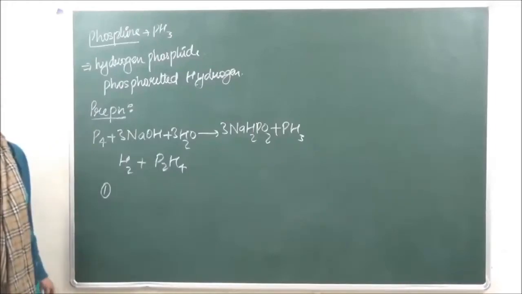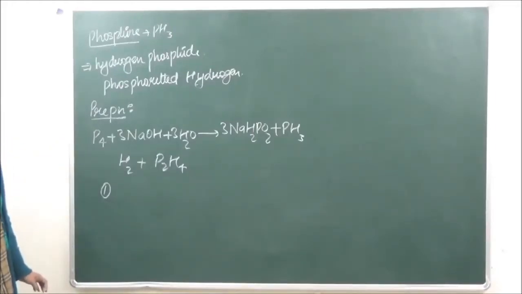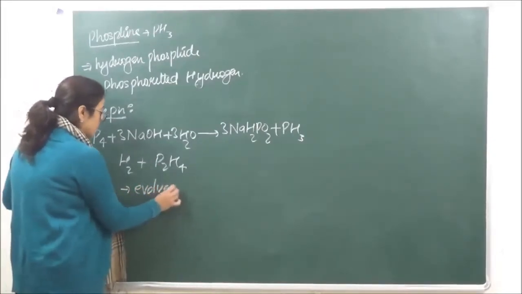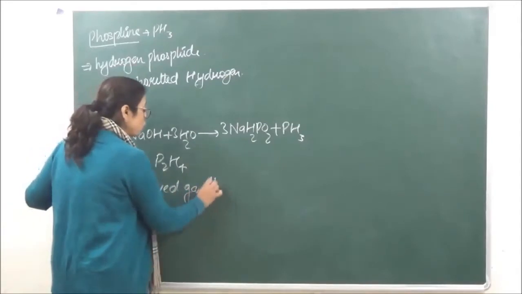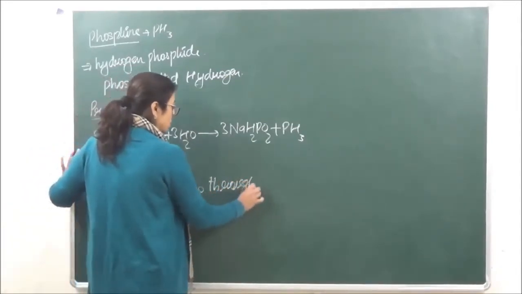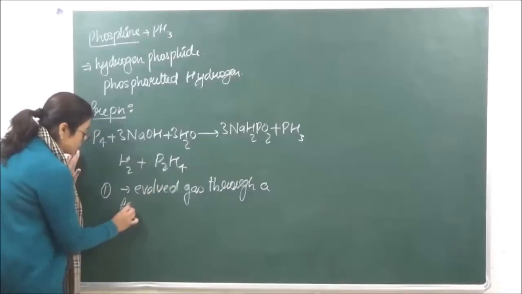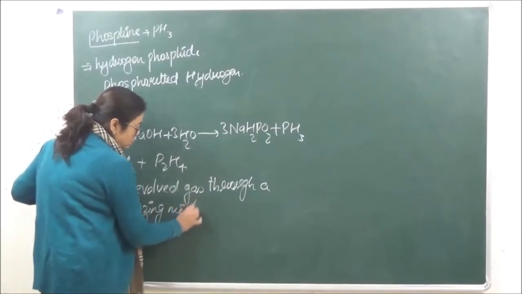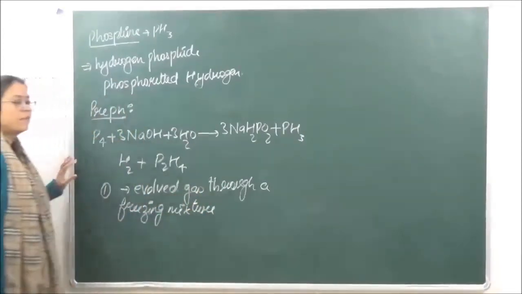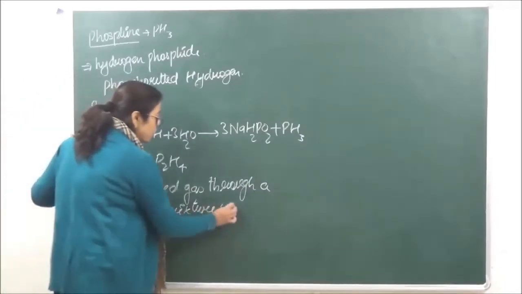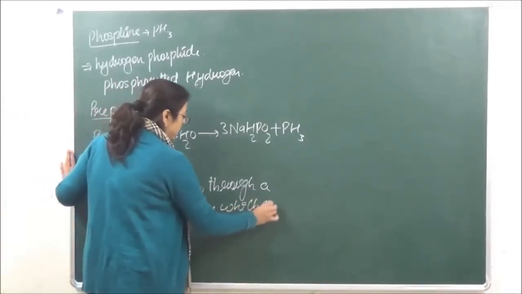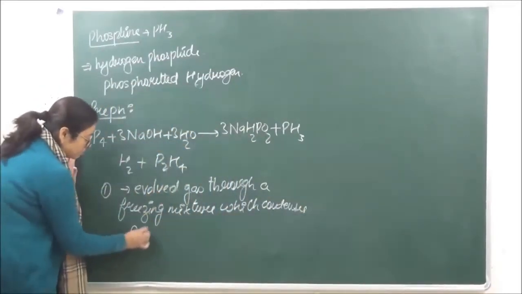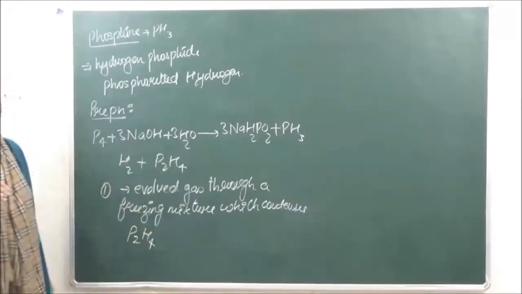The first method to remove P2H4 is by passing the evolved gas through a freezing mixture which condenses P2H4, right?